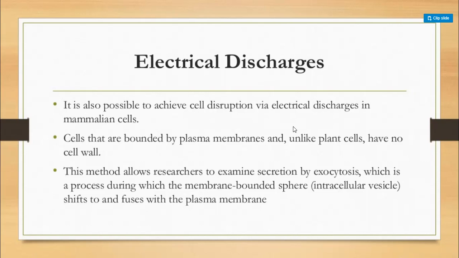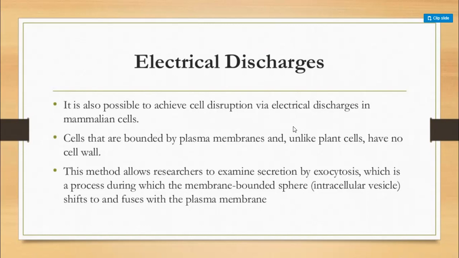All the materials inside the cells are held by the plasma membrane, and when the plasma membrane is disrupted due to the electrical shocks, all the intracellular materials can come outside the cells.